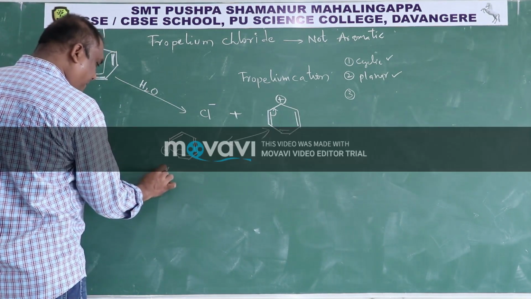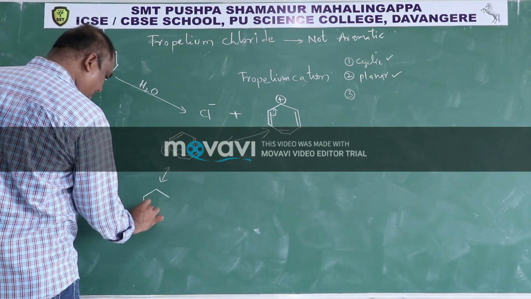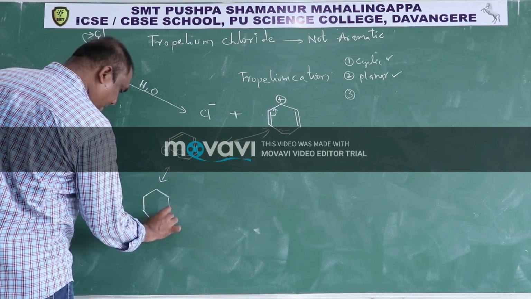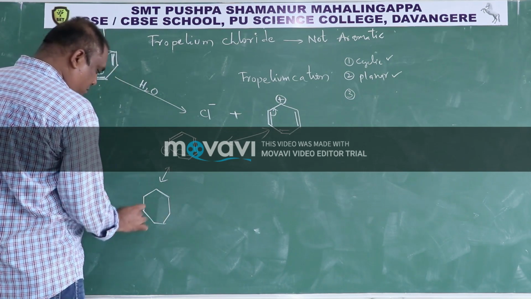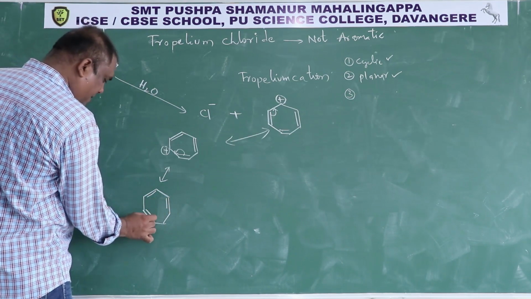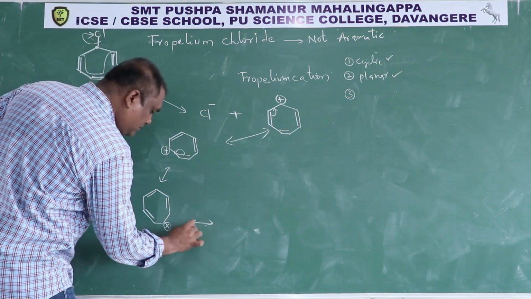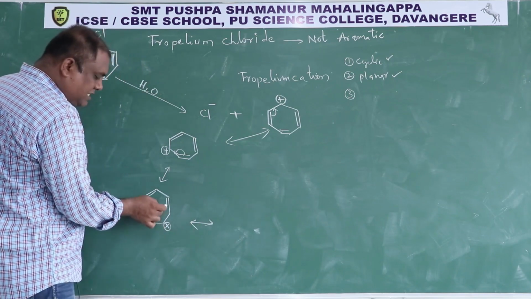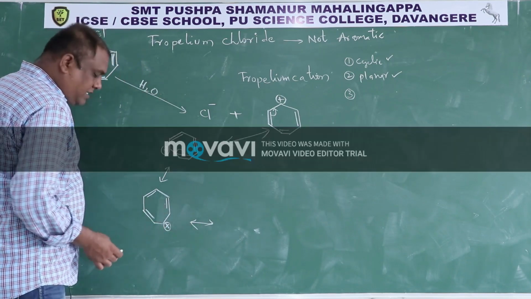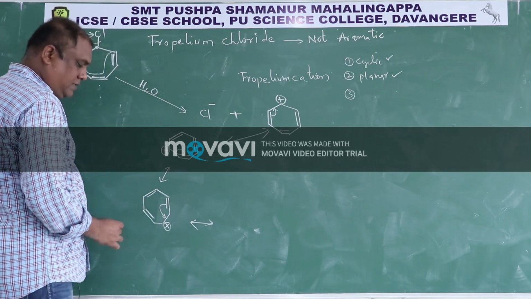Then this is here, but this is coming here, so this becomes positive. This positive charge and this pi bond are in conjugation, therefore this positive carbon pulls this pi bond here.